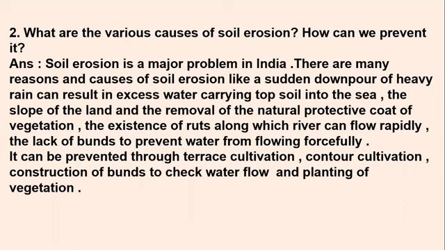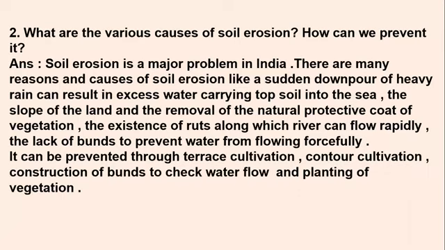Then the next thing is the slope of the land and the removal of the natural protective coat of vegetation. Soil erosion also occurs because vegetation is grown on sloping land. The land is not flat, and if rain happens there, it washes away because the water moves very fast in sloping areas. Thus, it removes all the natural protective coat, the upper layer of the vegetation. Then the existence of ruts. Ruts you have already seen in my lab in an earlier video.